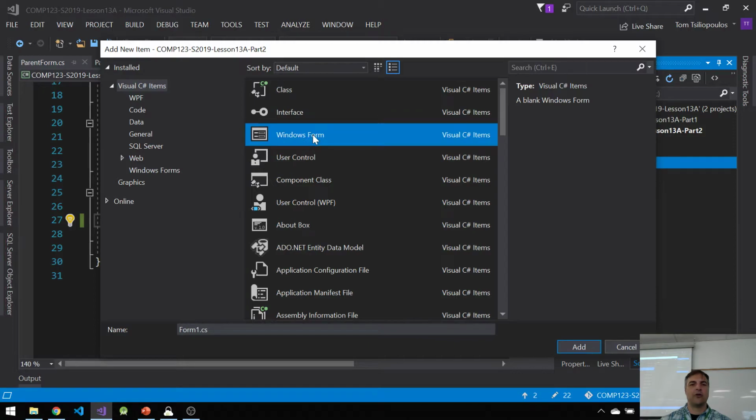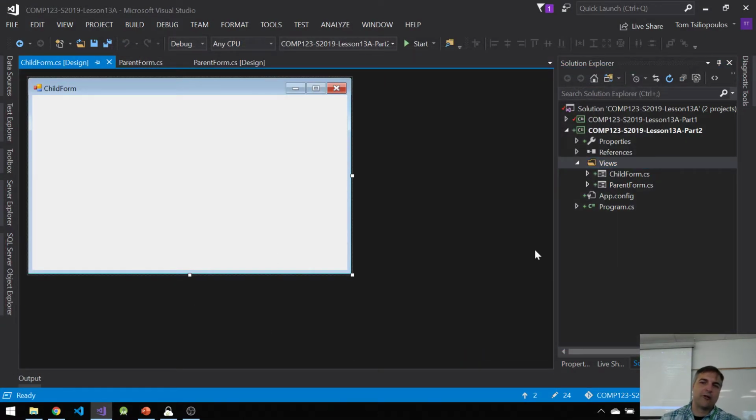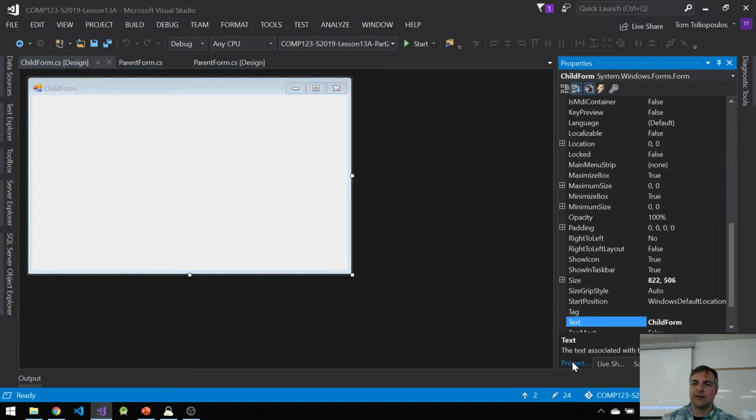I'm going to click Windows Form, just Windows Form, and instead of putting Form 1, let's call this the child form. Child form makes another form inside views. Great. Let's make this child form different. Where it's different, I don't want my start position to be center screen in this case, right? It's a child form.